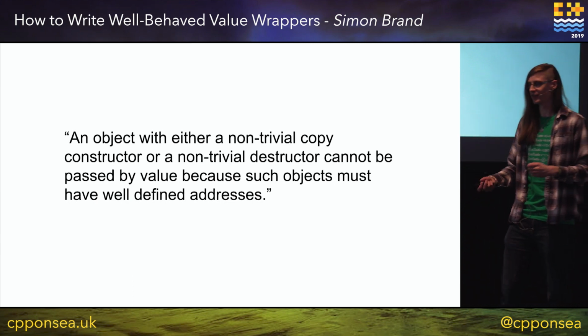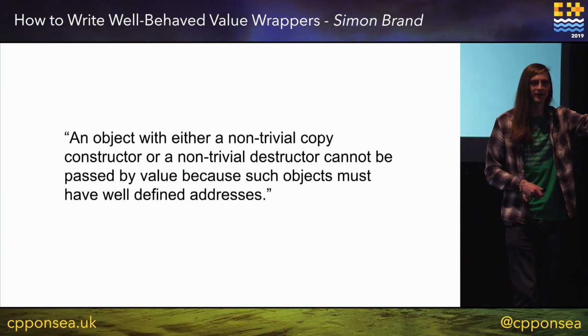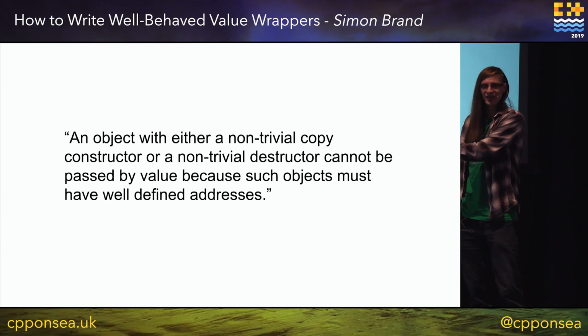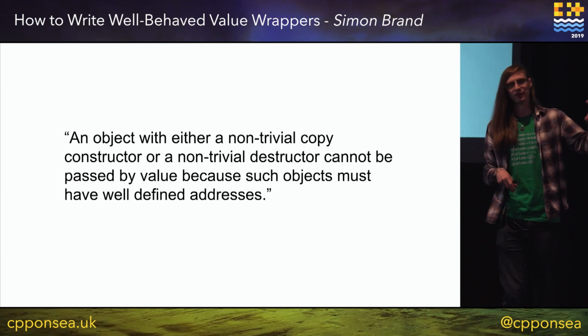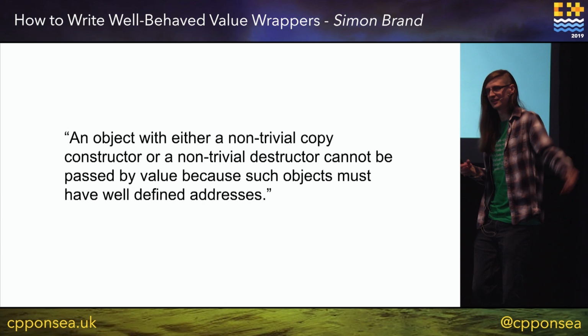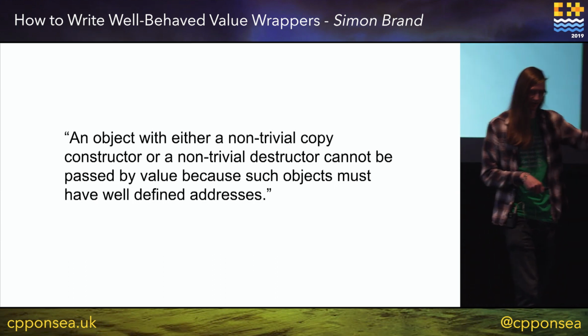It's more talking about, can I pass this in registers? Because passing in a register is a copy. You're taking the data from the stack or another register, and you're putting it into the register, which the calling convention says is where arguments go. So that is a copy. And if things have non-trivial copy constructors, then we cannot do this.